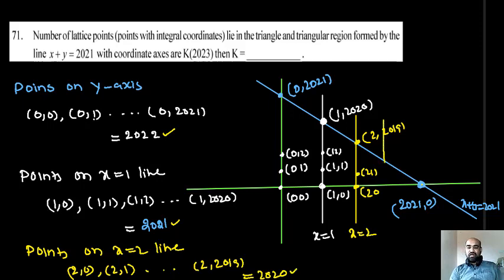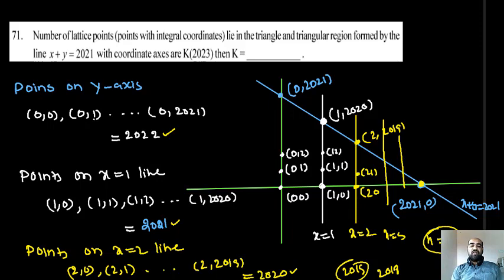After that, you need to take the line x equal to 3. On that line, we will get 2019 lattice points. After that, you take the line x is equal to 4. On that line, we will get 2018, and so on, so on, so on. So at last we end with the point 2021 comma 0.